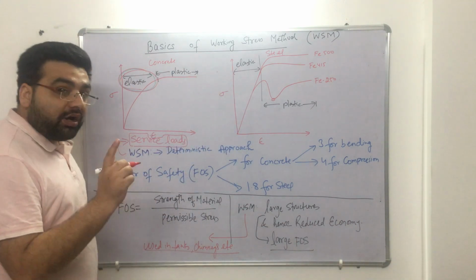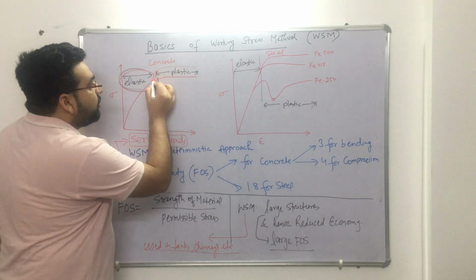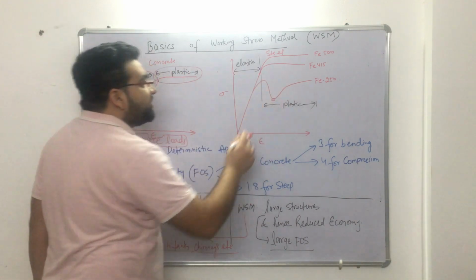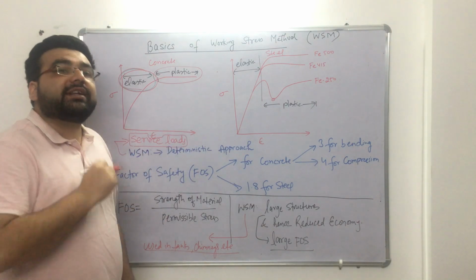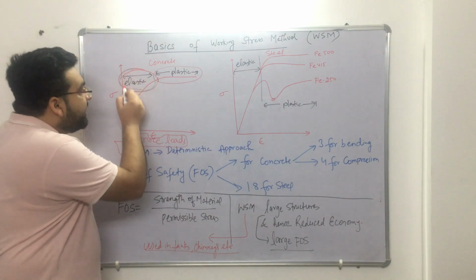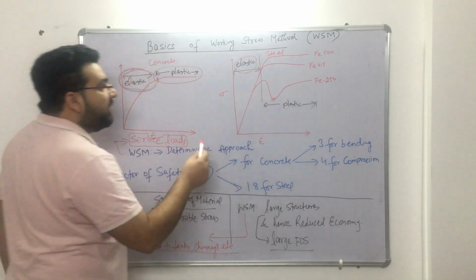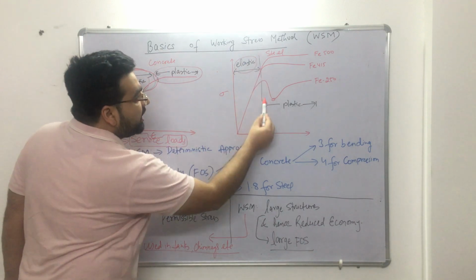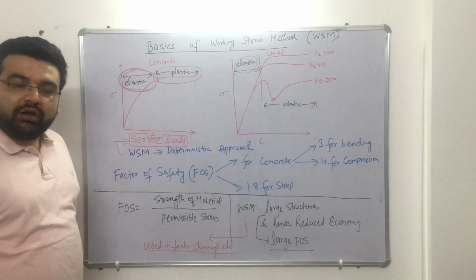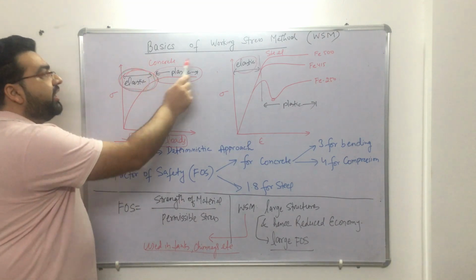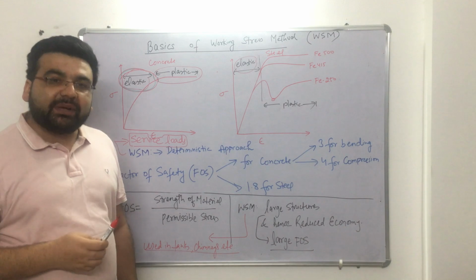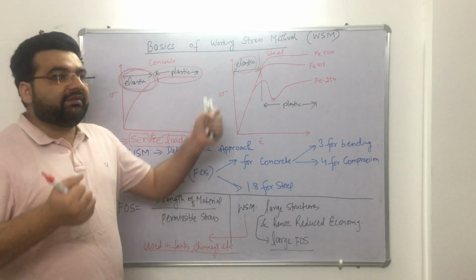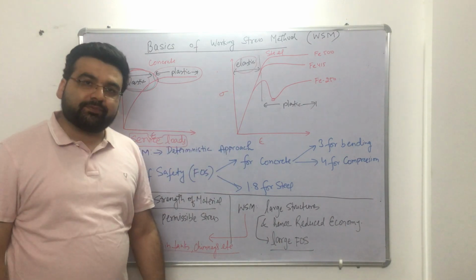Here also the concrete as well as the steel have a lot of strength, but we are not using that strength; we are just using the elastic range strength. So in the working stress method we are not crossing this limit. We are assuming that concrete and steel behave as an elastic material, which means that if you remove the loading, they will return back to their original position.